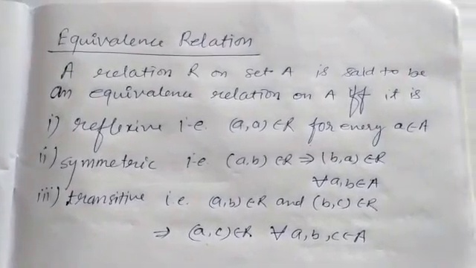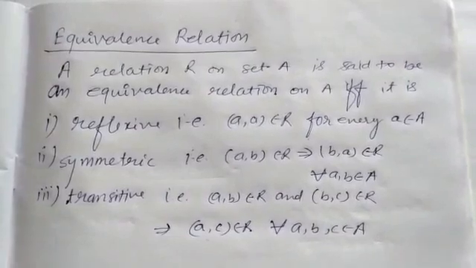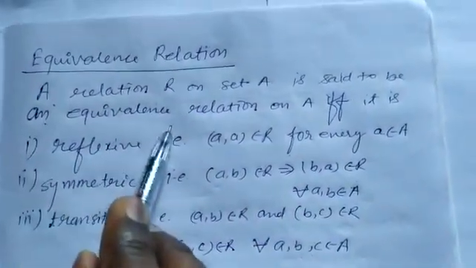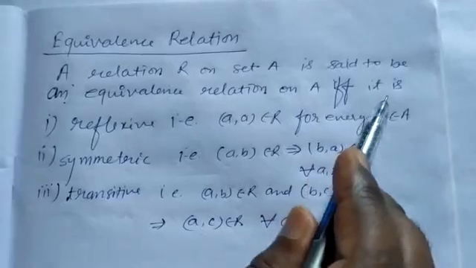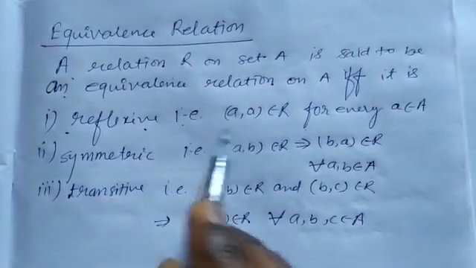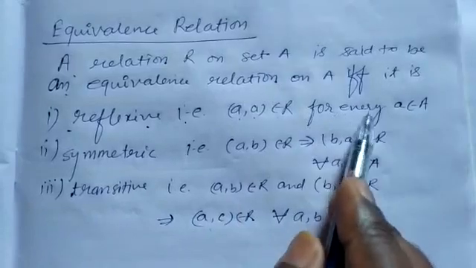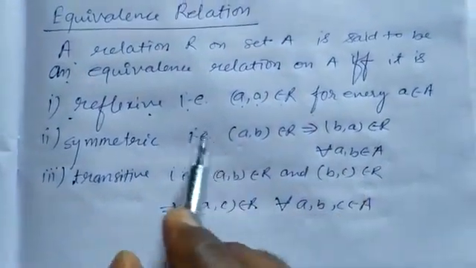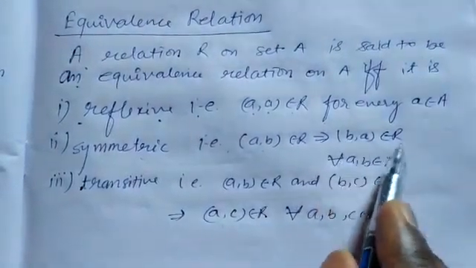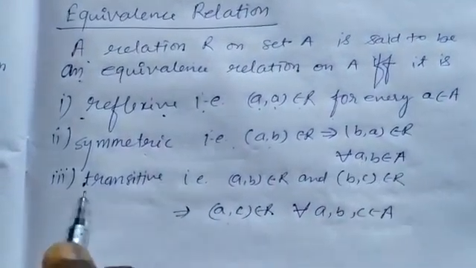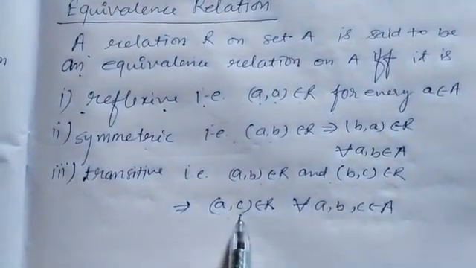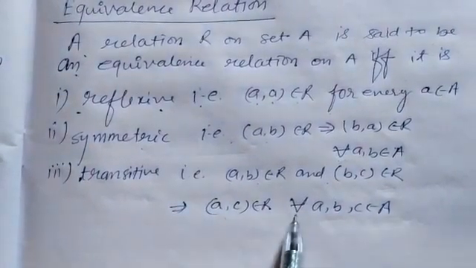Now the next type of relation is equivalence relation. The definition of the equivalence relation is: a relation R on set A is said to be an equivalence relation on A if and only if it is first reflexive, as we discussed before, that is (a,a) belongs in R for every a belonging to set A. Second, symmetric, that is (a,b) belongs in R implies (b,a) also belongs in R for all a, b belonging to set A. And third is transitive, that is (a,b) belongs in R and (b,c) belongs in R implies (a,c) belongs in R for all a, b, c belonging to set A.